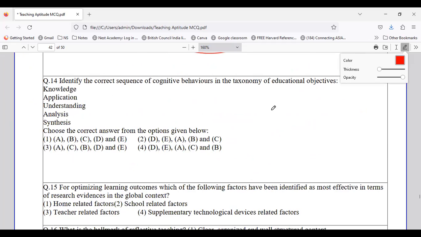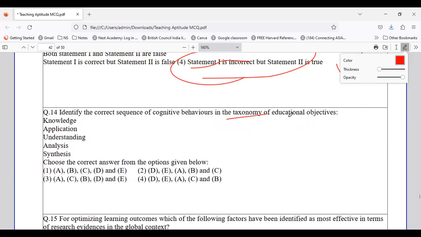Now, coming to the next, again on Bloom's taxonomy, we have a question. Identify the correct sequence of cognitive behavior of education. We have to identify the sequence from where it starts and where it ends.